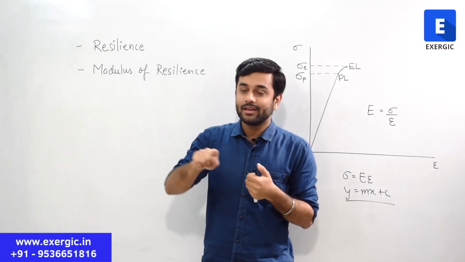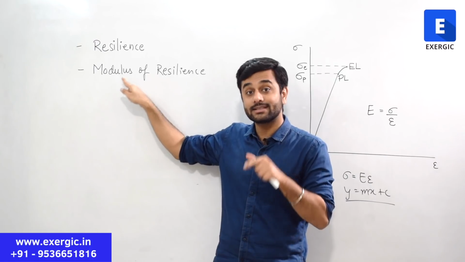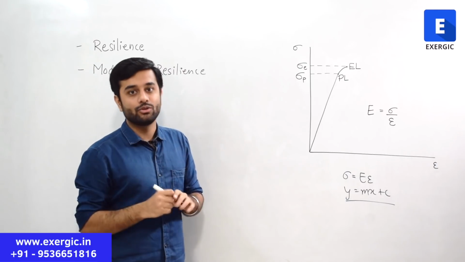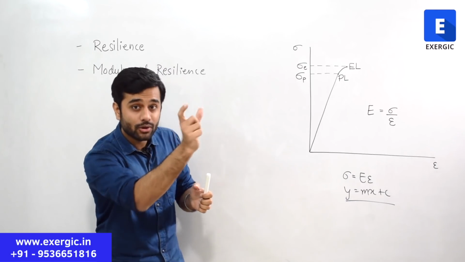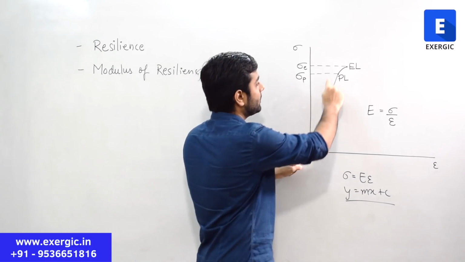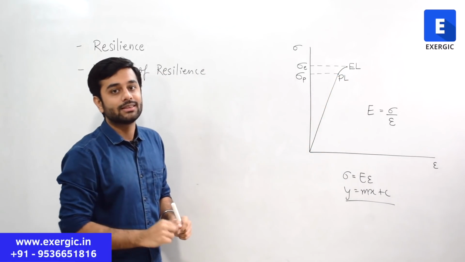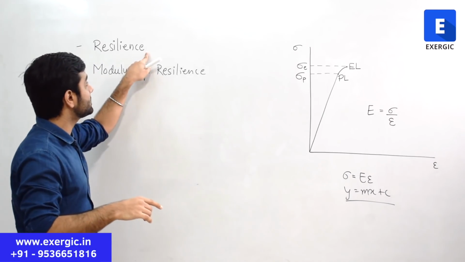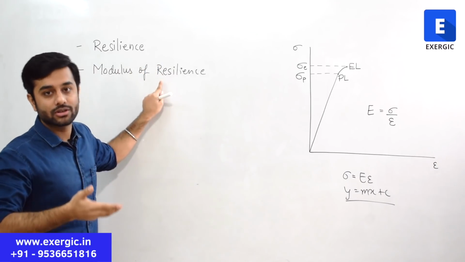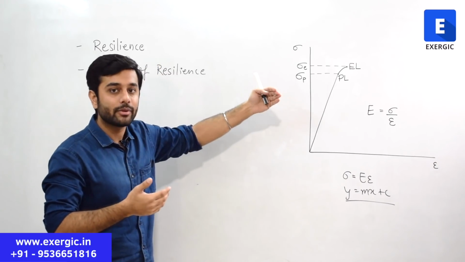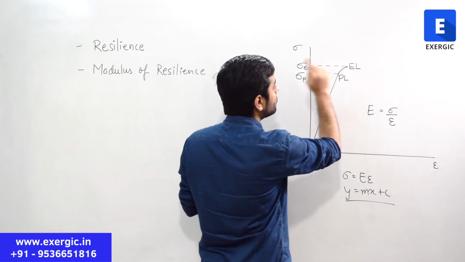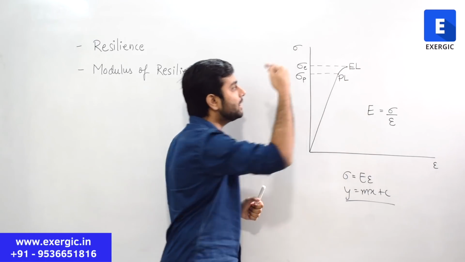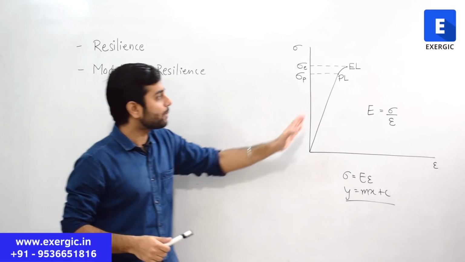So modulus of resilience is defined up to the elastic limit, but when you want to put a number to it by calculating the area below the stress strain curve, you will face slight difficulty. Why? Because you have to calculate it up to the elastic limit, but you don't know how this line is varying between PL and EL.